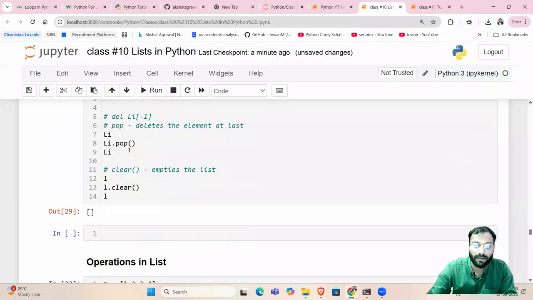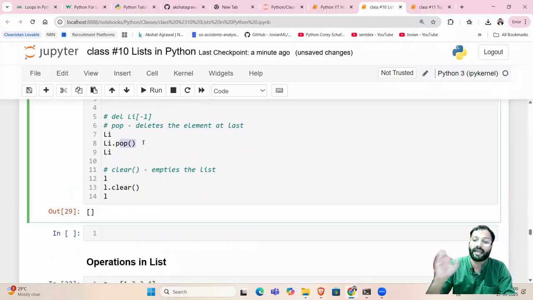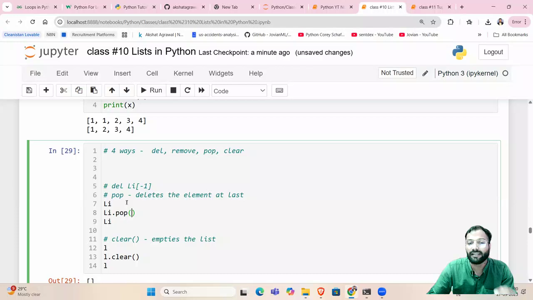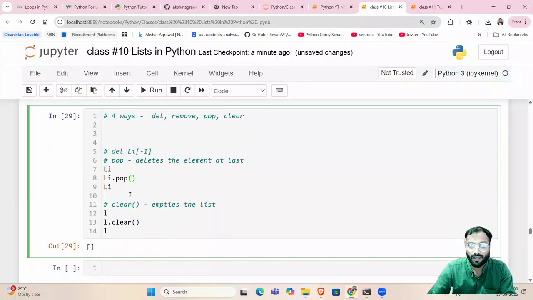And then we have another function, pop. The pop function deletes the element at the last. If you do not give anything inside the pop function, it will delete the element at the last. Clear is a function which will delete all the elements from the list, but the list will stay there. The list will not be deleted. It will just be empty. So if you already know SQL, clear is like truncate.